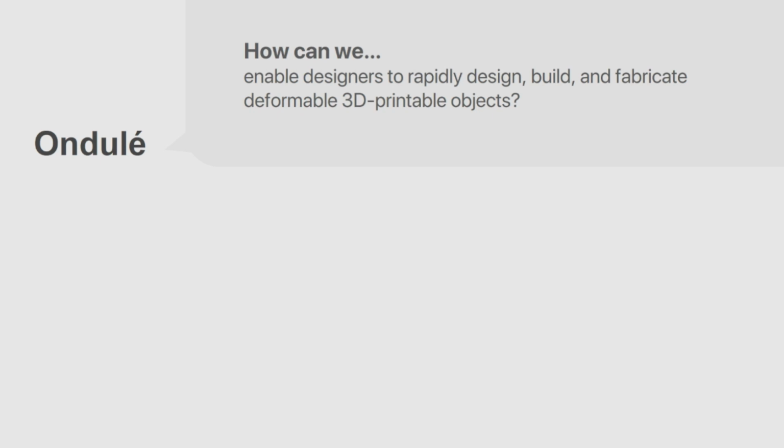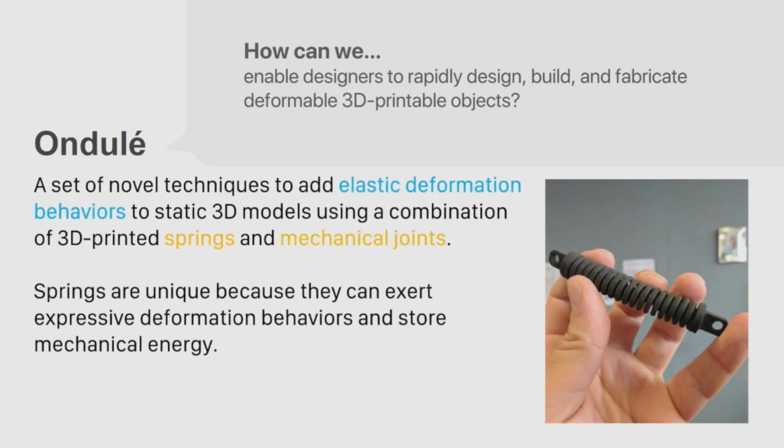Okay, so for the first project, my big question is how can we enable designers to rapidly design, build, and fabricate deformable 3D printable objects? And our solution is a set of novel techniques to add elastic deformation behaviors to static 3D models using a combination of springs and joints. We are using springs because springs are widely used in mechanical engineering and haven't been investigated in the HCI area. And they can exert a lot of expressive behaviors, and also store a lot of potential energy.